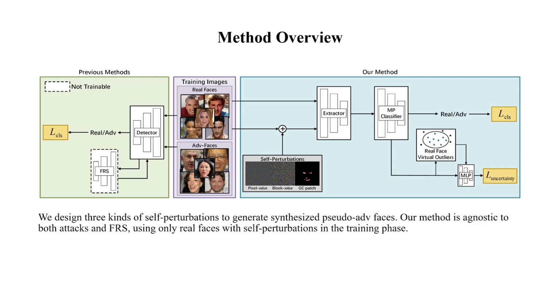Regarding adversarial faces as out-of-distribution data from a shifted data manifold, we incorporate a regularization term to narrow the model's decision boundary of real face class during training, and naturally introduce a novel cascaded system for adversarial face detection, which consists of training data self-perturbations, decision boundary regularization, and max pooling-based binary classifier.